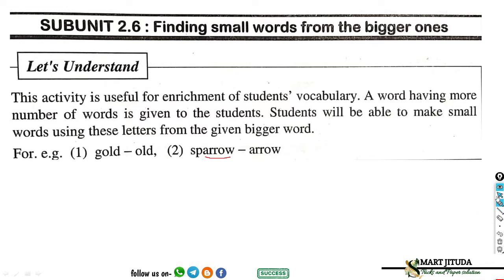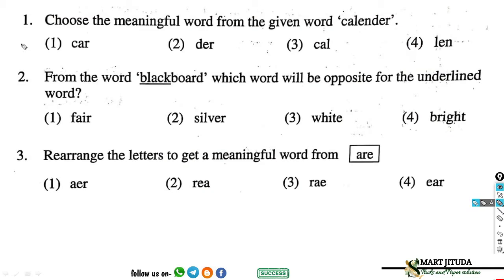Let's understand which type of questions are asked in the exam. Let's see question number first. Choose the meaningful word from the given word calendar. We have to choose a meaningful word from the word calendar. So, the new word originated from calendar is option number first, C-A-R, car, right? Car is a meaningful word, right? So, option first is correct.